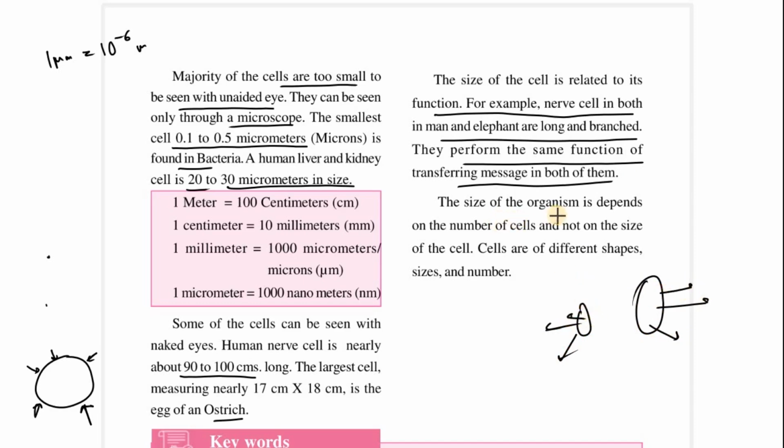Now the size of an organism is dependent on the number of cells and not on the size of the cell. And cells are of different shapes, sizes and numbers in various organisms. Okay, students? So I'll meet you in the next chapter soon.